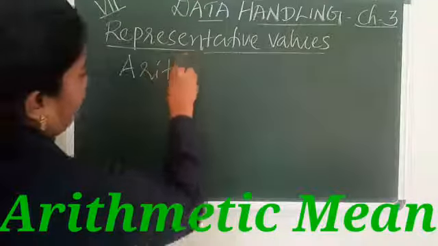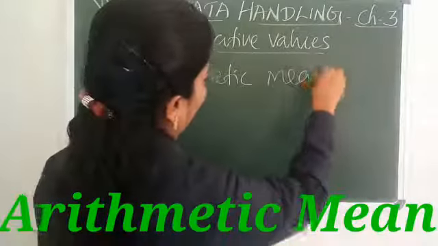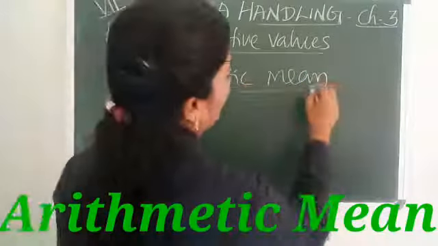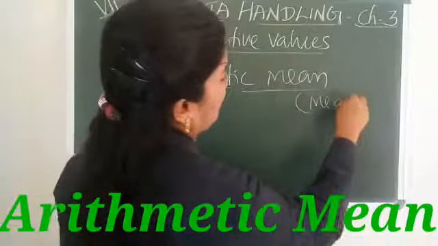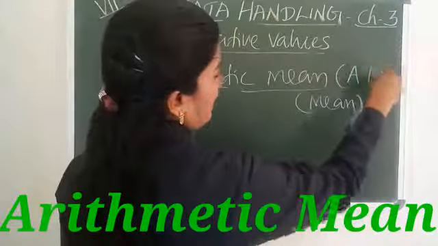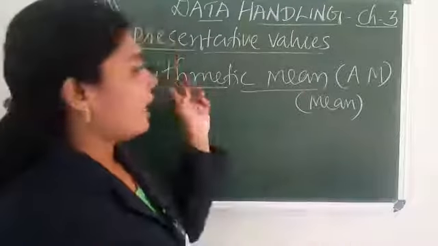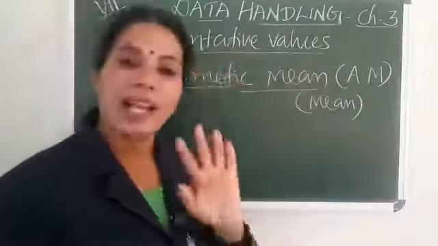Arithmetic mean or mean. Arithmetic mean we simply denote as AM. The most common representative values are arithmetic mean, median and mode.